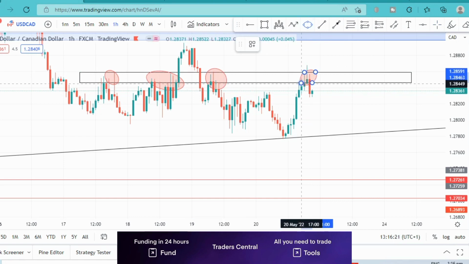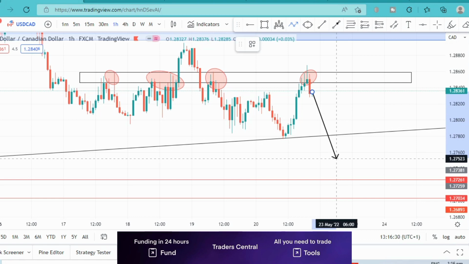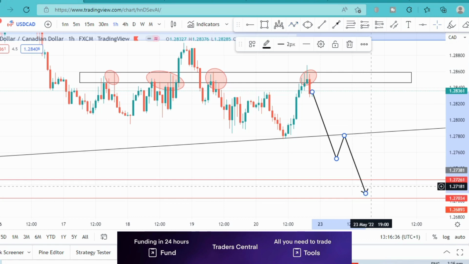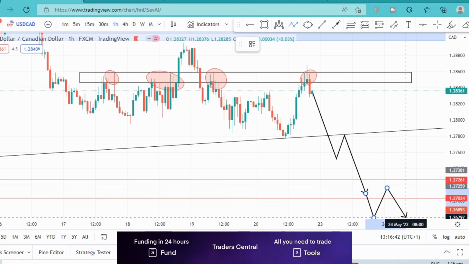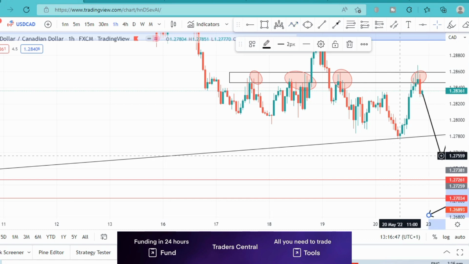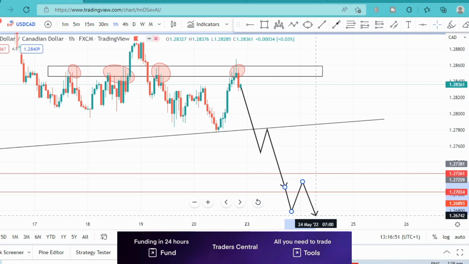So I'm more or less expecting price to continue down to this level, and then you can also wait for the break of this trend line as well, possibly a retest and a continuation down to this level, and even a break of this area here as well. A break of this area, and then possibly a retest, and then continue all the way down. So that's how we'll be trading it on lower time frames.